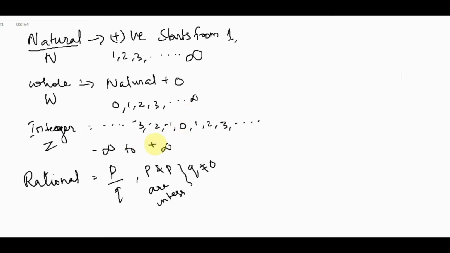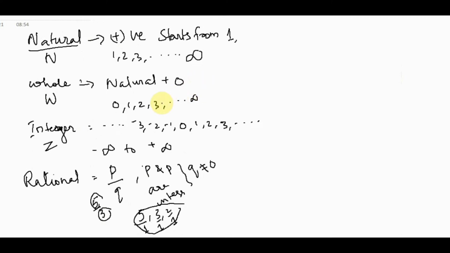For example, 5 by 3. 5 by 3 is a rational number. The denominator is 3 and the numerator is 5, and 5 and 3 are integers and 3 is not equal to 0. Therefore 5 by 3 is a rational number. All natural numbers like 5 or 3 or 2 are also rational numbers because the denominator is the same number 1. So all natural numbers are also rational numbers, and a rational number is in the form of p by q.